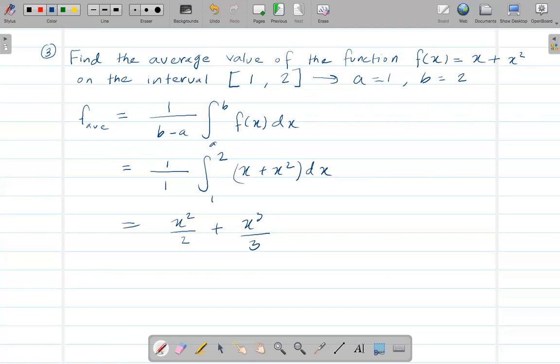It's from 1 to 2, so this is 2 squared over 2, which is 4 over 2, plus 2 to the power 3 over 3, which is 8 over 3, minus, and we also need to plug in 1: 1/2 plus 1/3. Distribute the minus to these two, combine all of these, and you'll get some answer at the end.